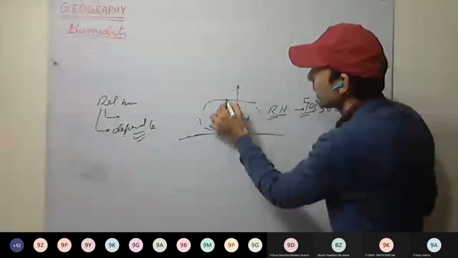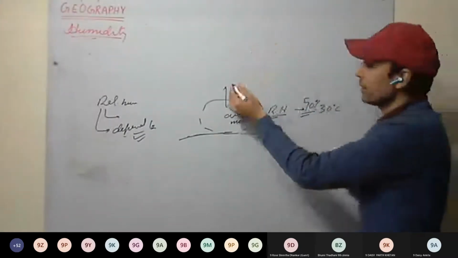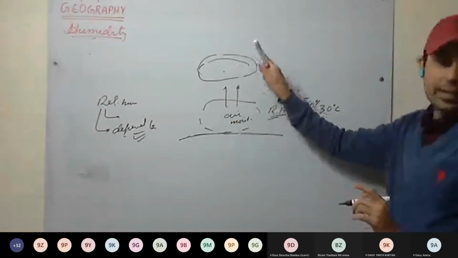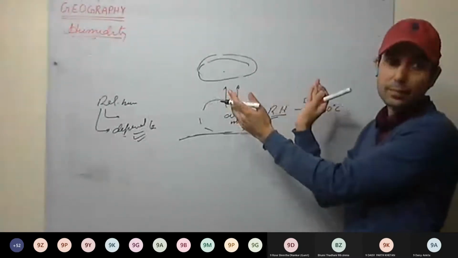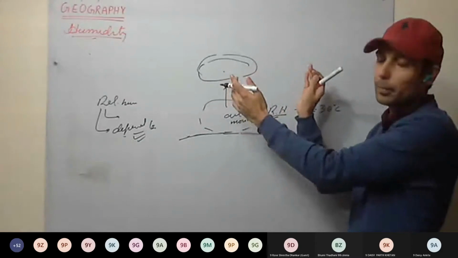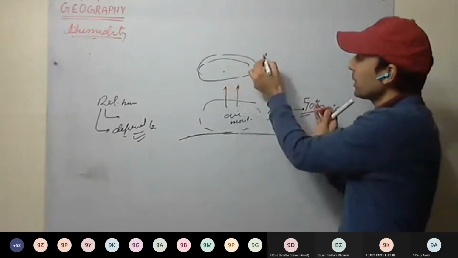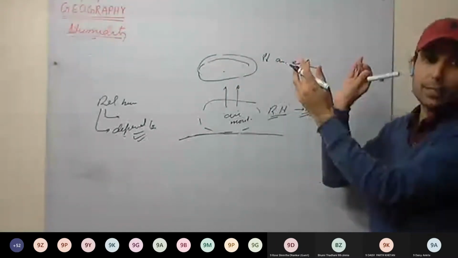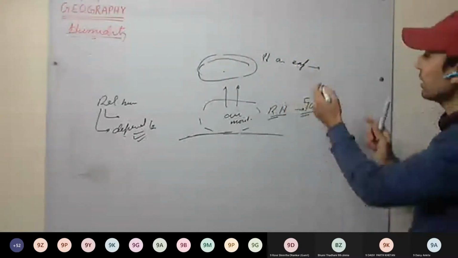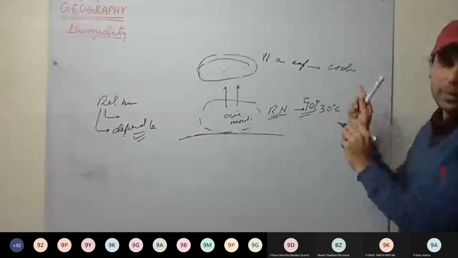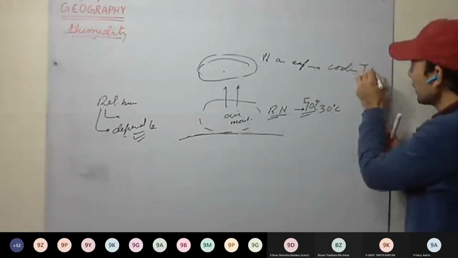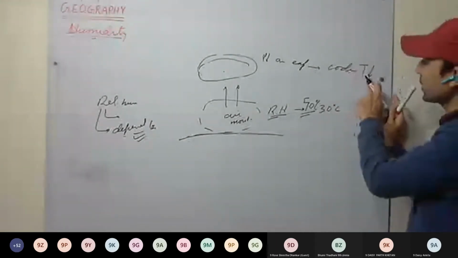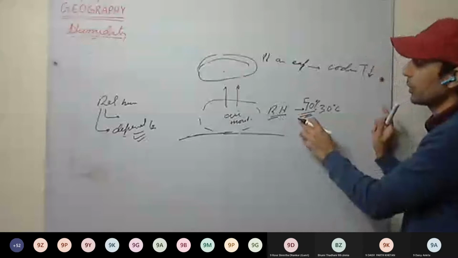Now this air is rising. Somewhere in between we take. As air rises, it expands because the pressure will be less. Then cooling takes place, adiabatic cooling. As cooling takes place, the temperature reduces. Now, how does a reduced temperature impact the relative humidity?